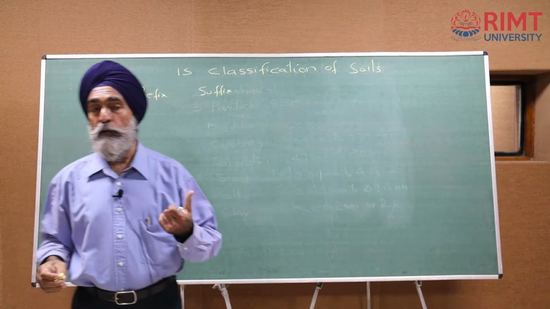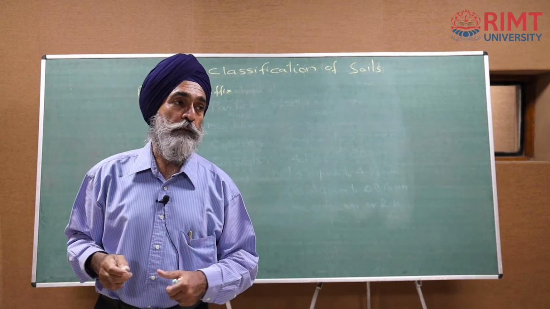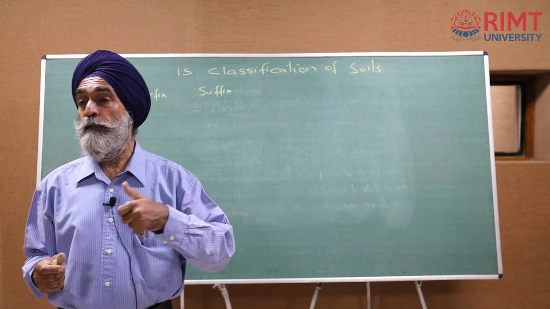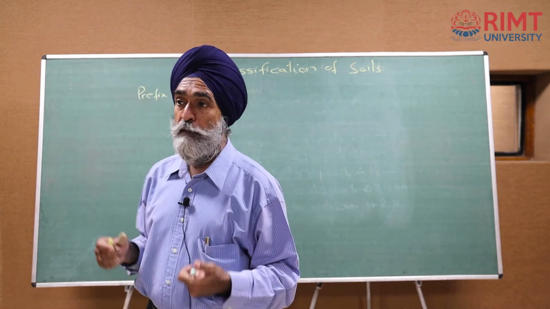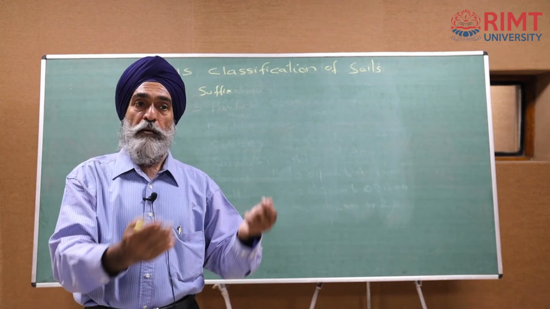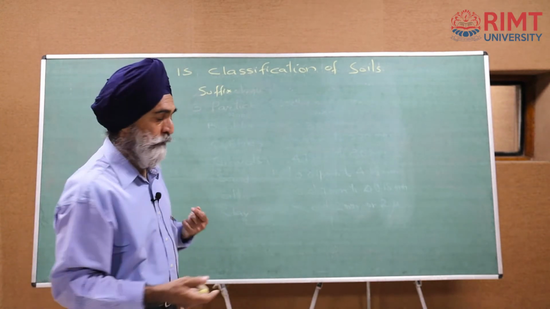For coarse grained soils we have different prefixes, for fine grained soils we have different prefixes. Similarly, for the coarse grained soil we have different suffixes and the fine grained soils we have different suffixes. What is the meaning of prefix? The letter which comes first. Suffix is the letter which comes afterwards.